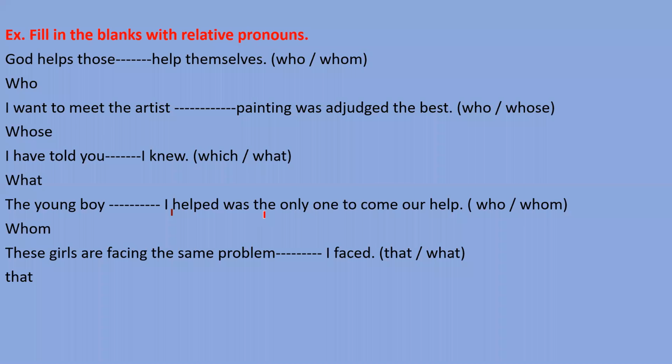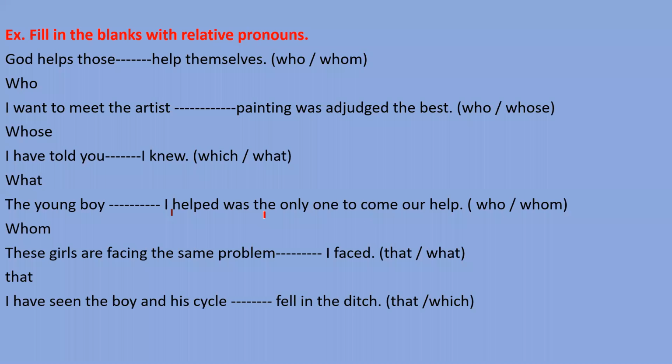Suppose in this sentence the words the same problem are not mentioned. In that condition, you need to fill what. Right? You can say these girls are facing what I faced. But the antecedent of the relative pronoun is given there, so what will not come here. The second option, that, will come here, right?